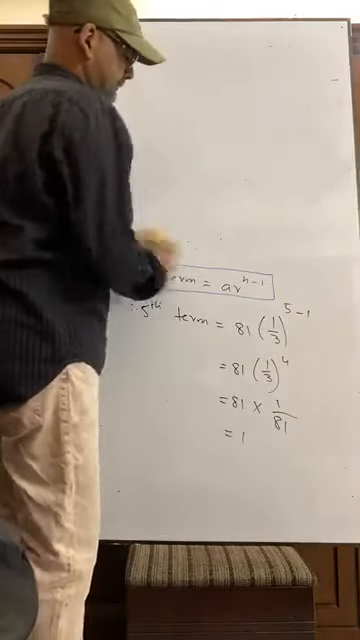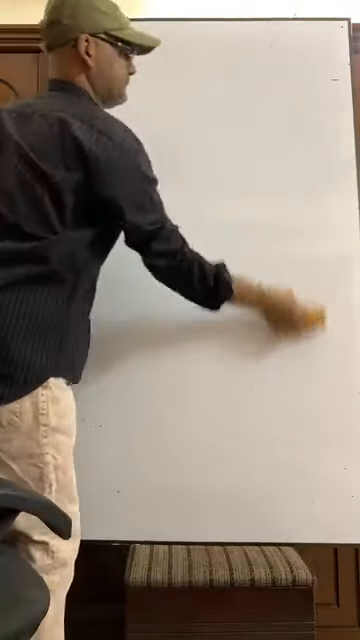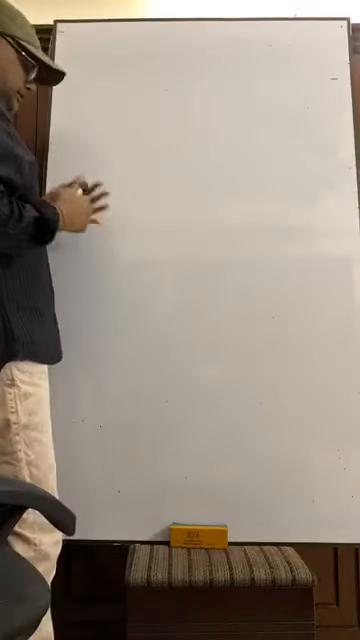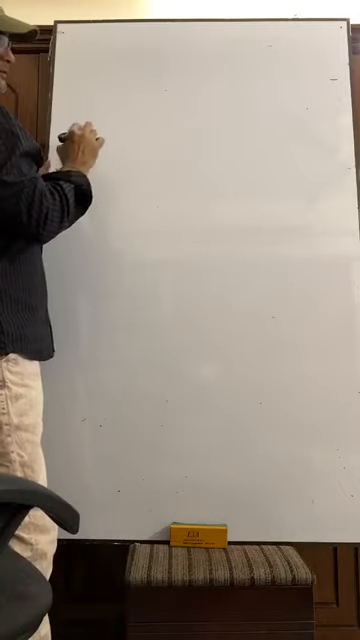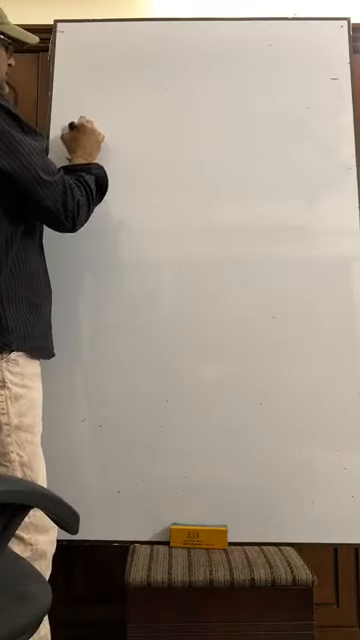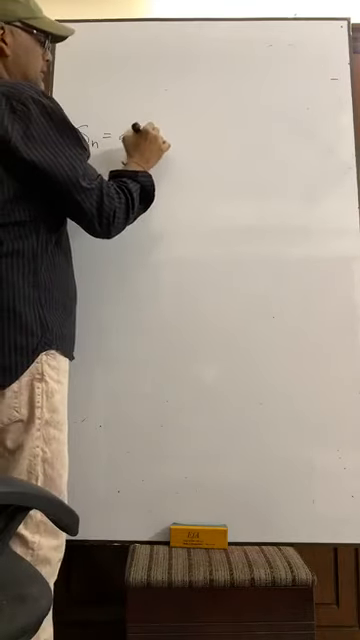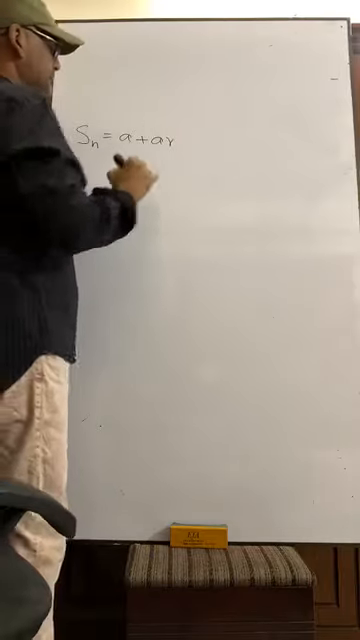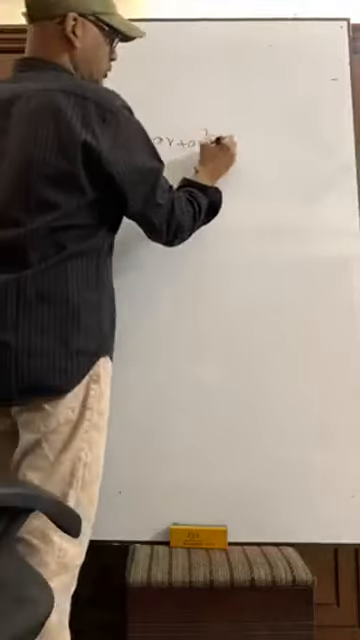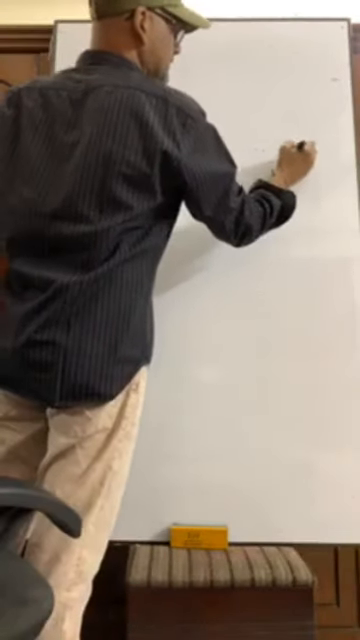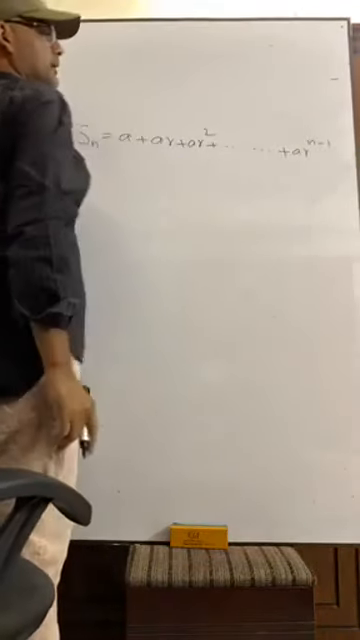Now, try to understand, please. The important part. What is the sum up to n? That is A, AR, AR square. As I told you, the nth term is AR to the power n minus 1.